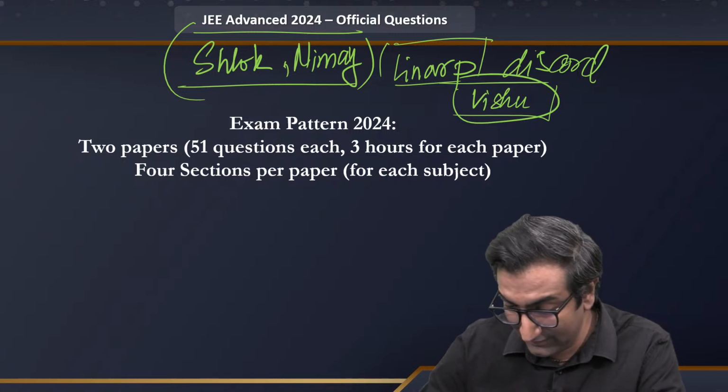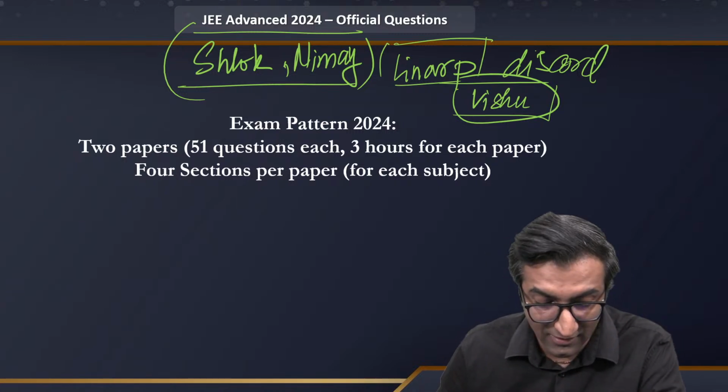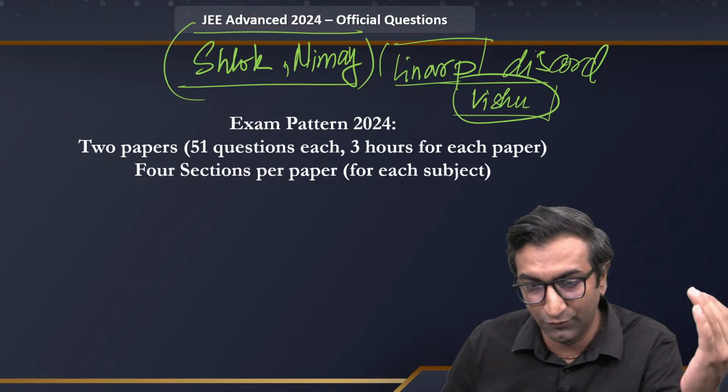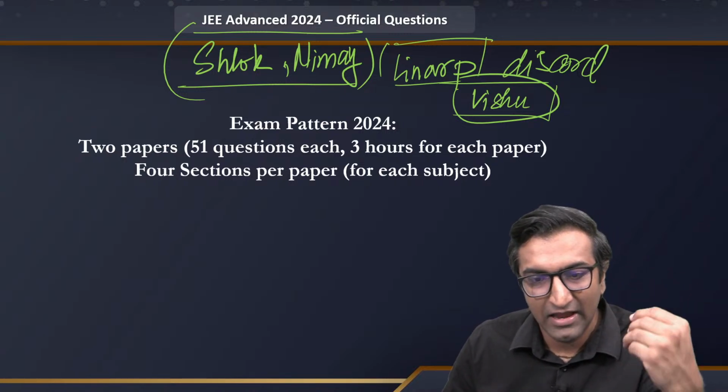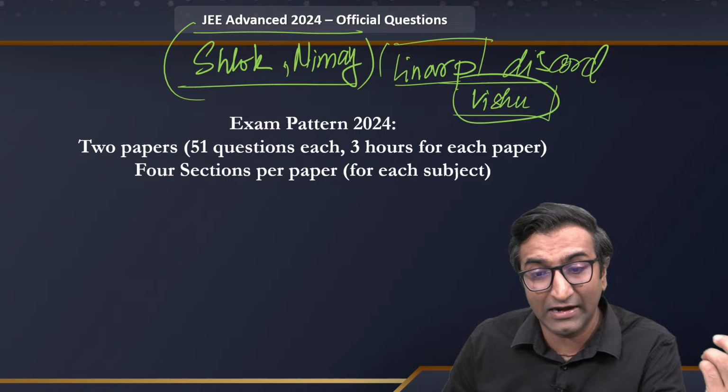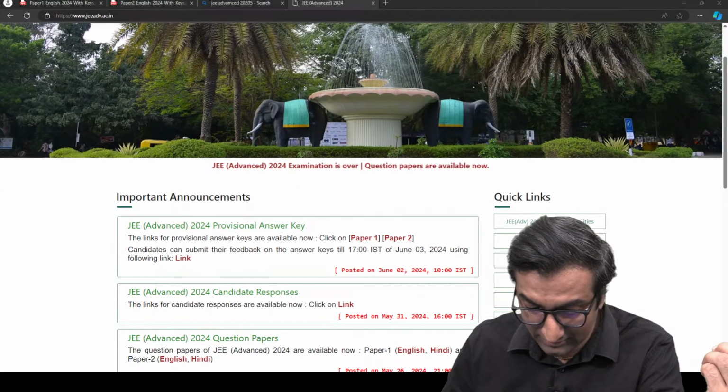IIT Madras. Look, guys, my respect for the JEE authority, especially IIT Madras, is shot through the roof because of the way they've shared the answer key. Everything that we had some sort of a disagreement over, or we thought, maybe ये हो सकता है, वो हो सकता है, they have accounted for it in their answer key.